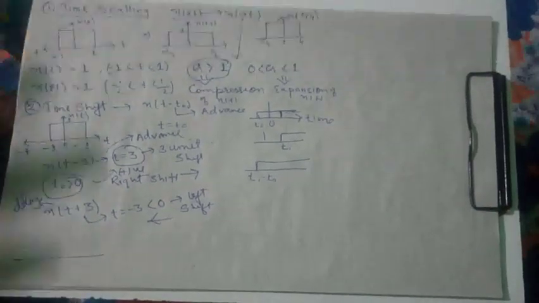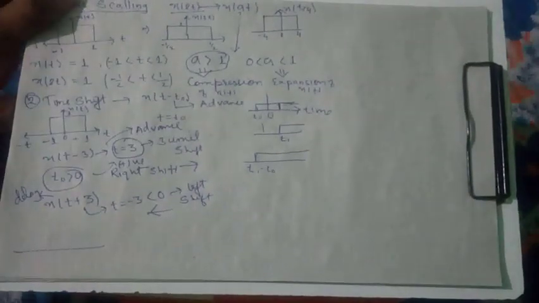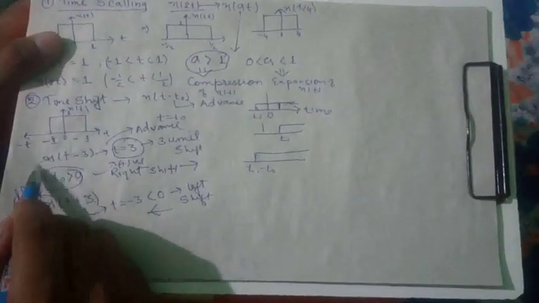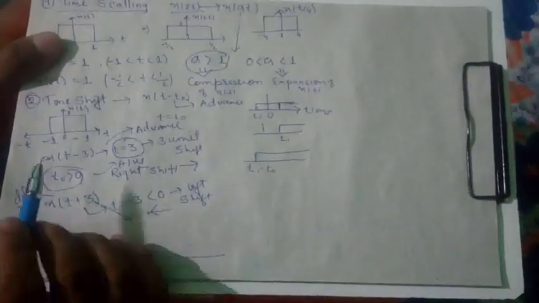Why is it advance? We are approaching before the time axis, so before, advance. Okay. Now for this we have to write here. Okay.